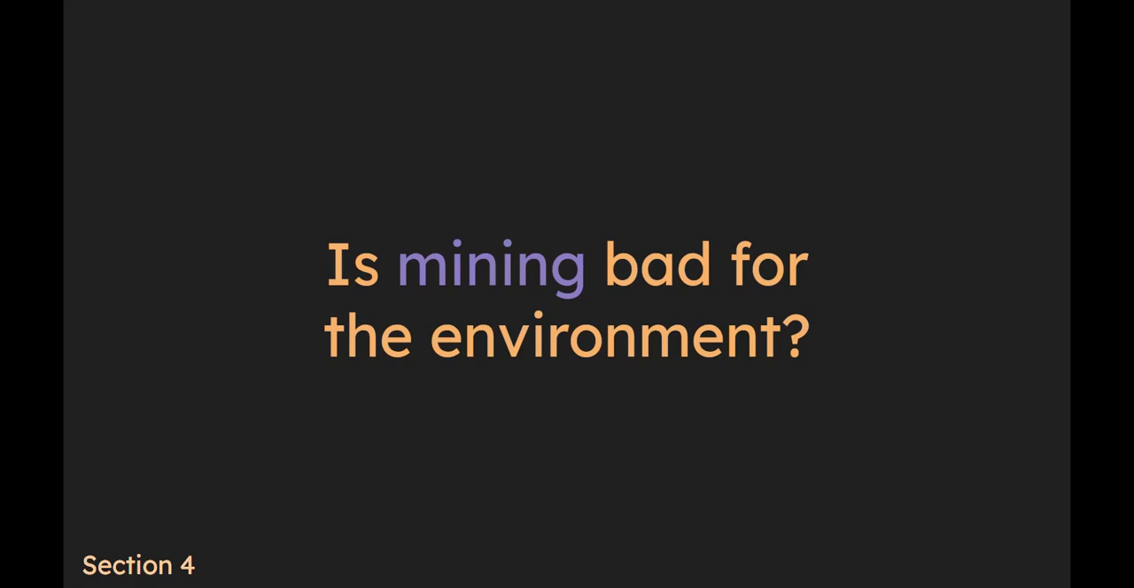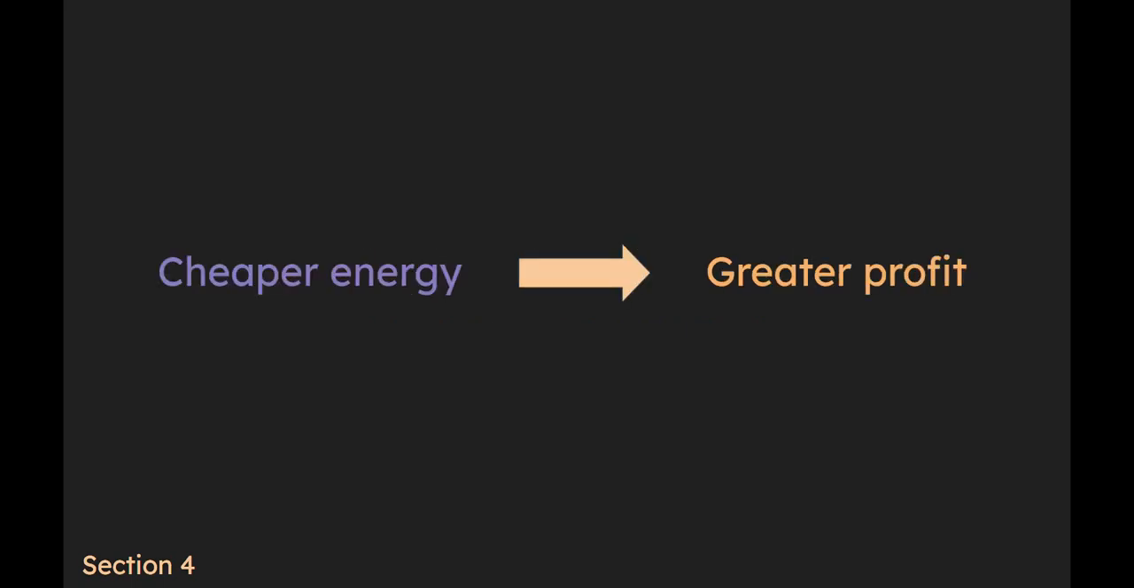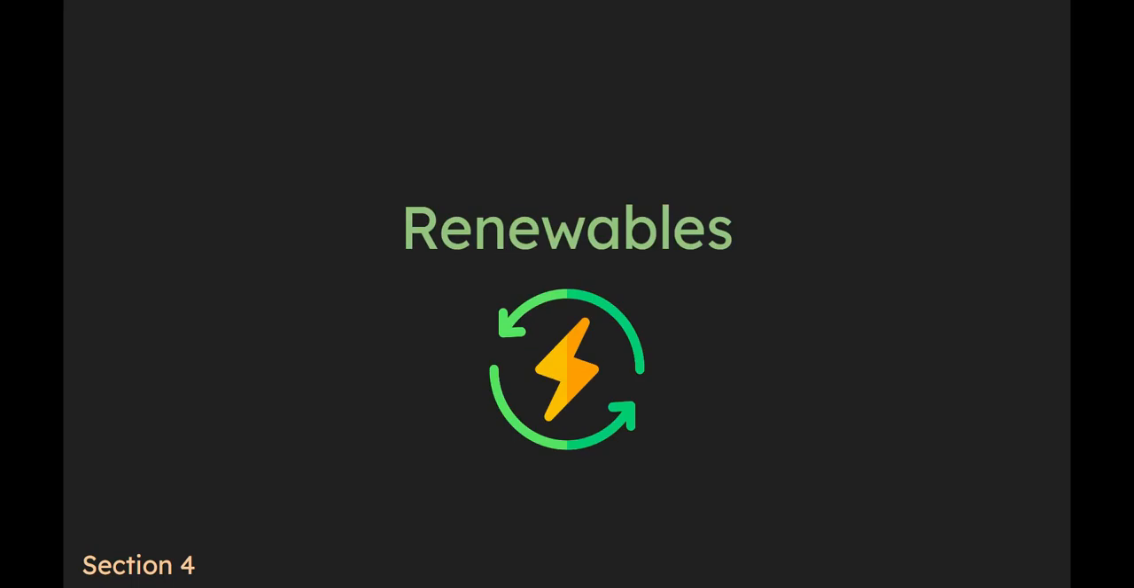Next, is mining bad for the environment? This is definitely one of the most popular beliefs about Bitcoin mining, and is quite controversial. The thing that needs to be kept in mind is that it is ideal to use the cheapest energy possible. That way, miners can maximize profits. With this in mind, what are the cheapest energy sources possible? Renewables. Presently, wind, solar, and hydroelectricity are some of the best options for mining because they are cheap and renewable.